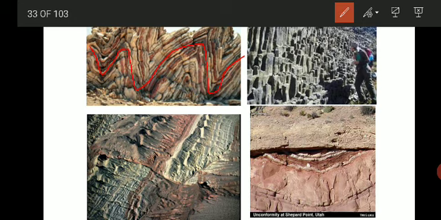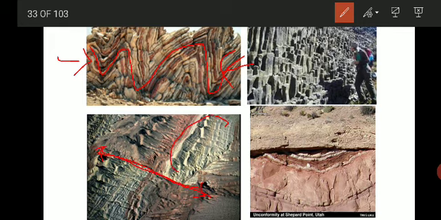The rocks which were formed horizontally have folded because of compression, so that is called a fold. Then we have one more structure called a fault. So this is the fault line. You can see here, this is a fault line.